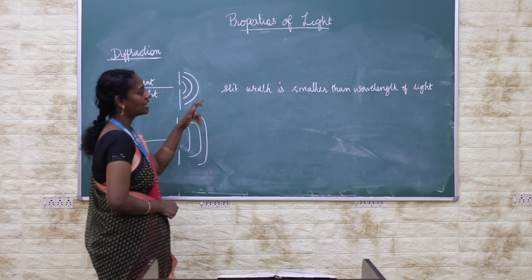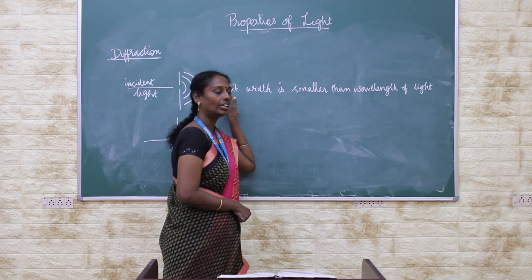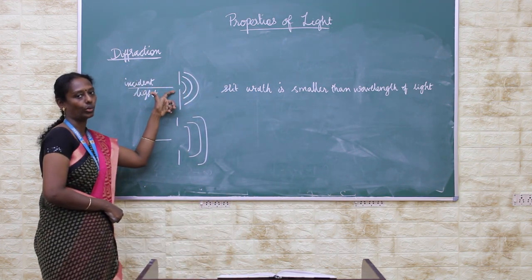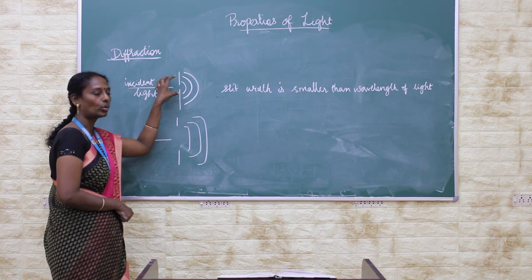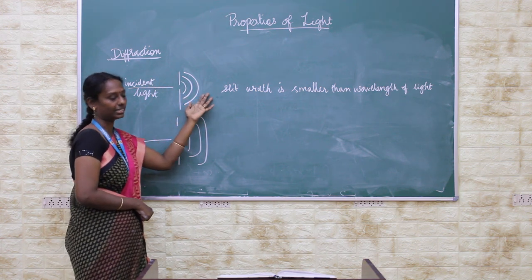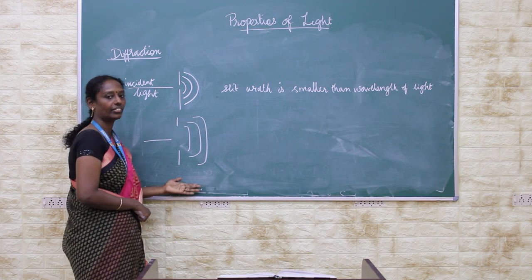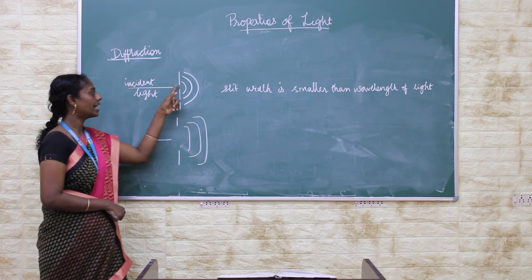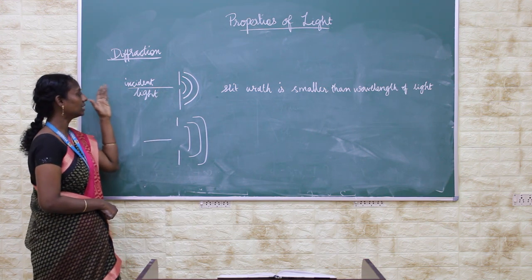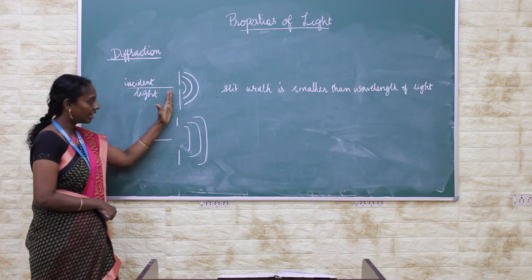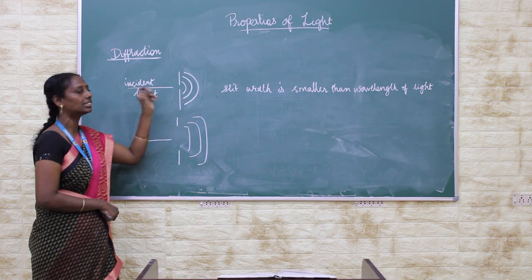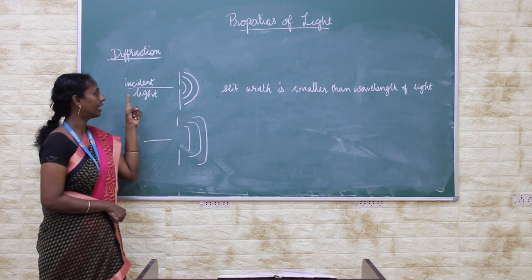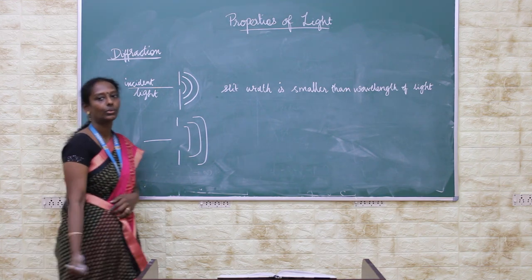The slit width should be smaller than the wavelength of light. It should be narrow only. If it is narrow, then we will get diffraction patterns. Otherwise, we couldn't get them; that is not a diffraction pattern. So spreading of a wave around obstacles is said to be diffraction. The incident light gets diffracted only when the size of the slit is very narrow, comparatively smaller than the wavelength of the incoming light.